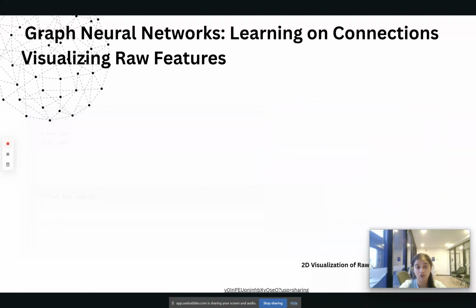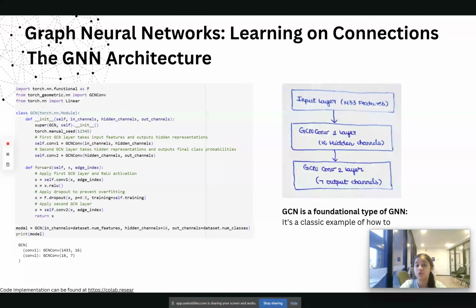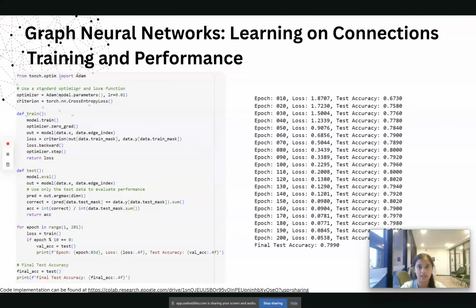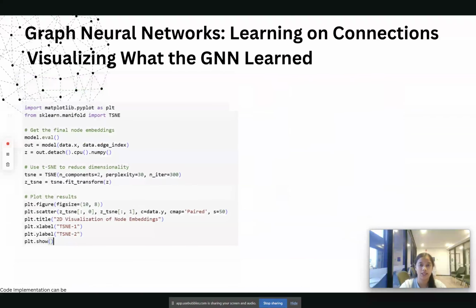Now, our GNN model consists of two GCN layers, taking 1433 input features and transforming them into a 16-dimensional embedding, which is then used for classification. After training for 200 epochs, the model's test accuracy increases to nearly 80%. Finally, let's visualize what the GNN has learned.